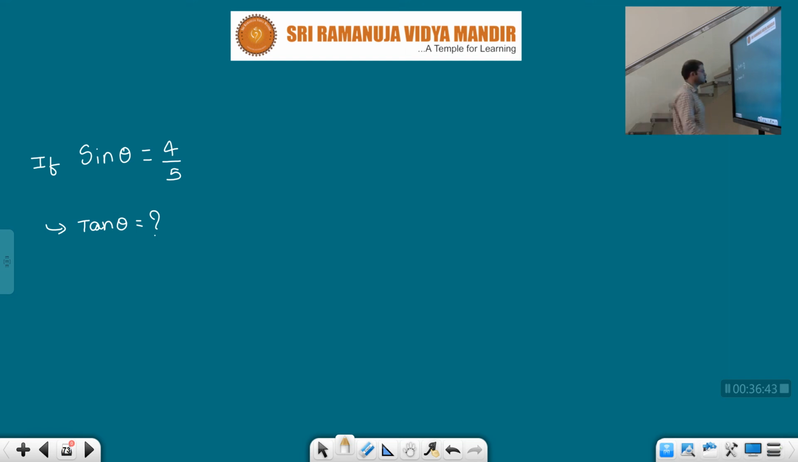Very, very simple, children. Sin theta is equal to actually what? 4 by 5 is a given numerical value. But actually, what is the formula? Sin theta is equal to opposite by hypotenuse, right? So opposite side is 4, hypotenuse is 5. Clear? So here, just first draw a triangle, children. If you make a triangle, the problem becomes simpler. This is theta. Opposite side is 4, hypotenuse is 5.